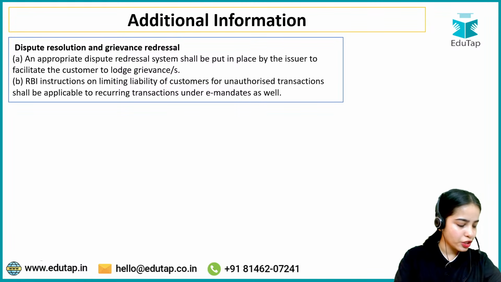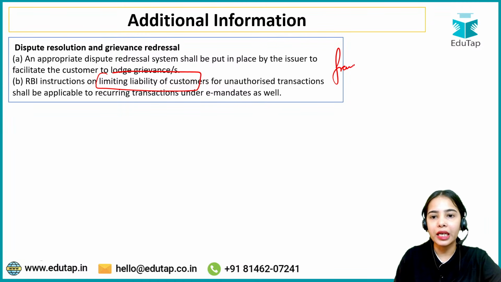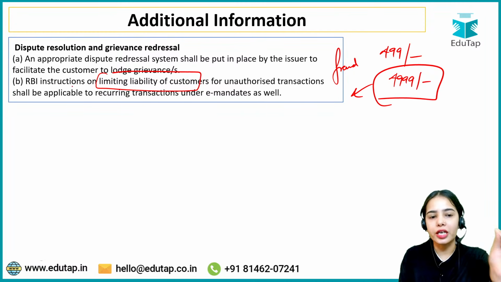Now coming to the additional information, dispute resolution and grievance redressal. An appropriate dispute redressal system shall be put in place by the issuer, that is usually the bank, to facilitate the customer to lodge their grievances. RBI instructions on limiting liability of customers. Limiting liability of customers means if there is any fraud that is happening, let's say you gave the mandate of 499 but 4999 has been deducted from your account and it has gone to the merchant. So you can raise the request because a fraud has happened or mistakenly this has been deducted. And RBI has instructed on limiting the liability of the customers for unauthorized transactions.